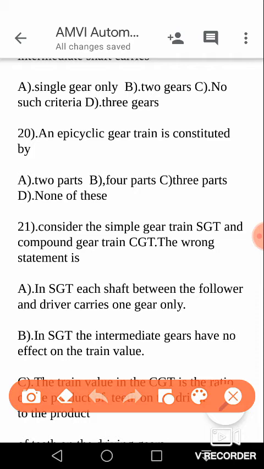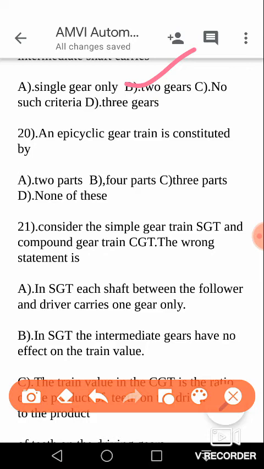If they are meshing internally, their direction of rotation is the same. So here the answer is two gears. Your answer is B.